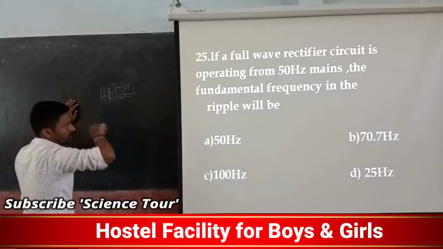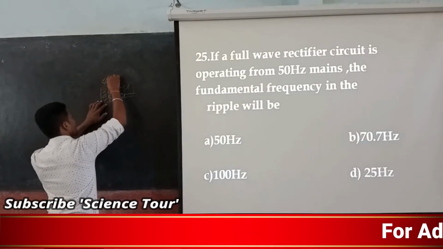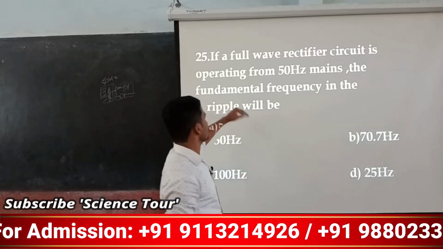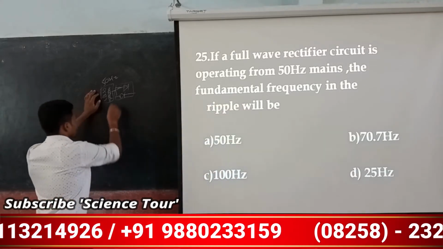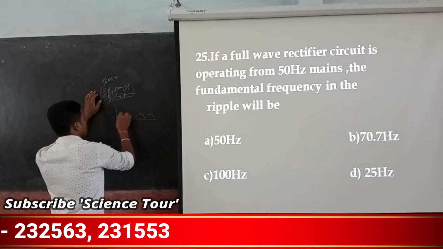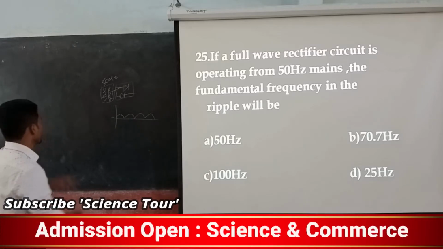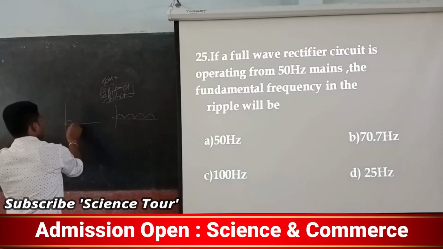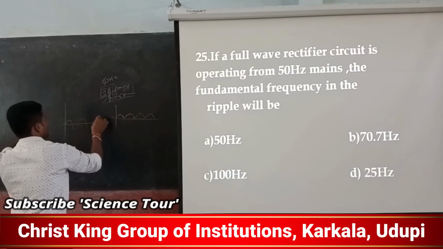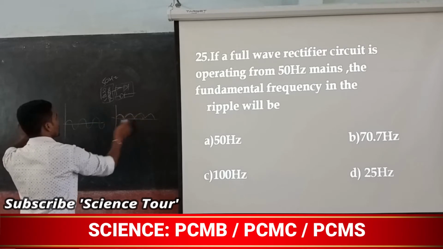The transformer will be there, and the mains frequency of 50 Hz is given. Now what will the fundamental frequency of the ripples be? Ripples means the variations you are going to get in the output. So this is twice, right? In the actual case it is once, but here it is twice. Here it is not there, here it is there. Half of that here, it is twice of that ripples, no?